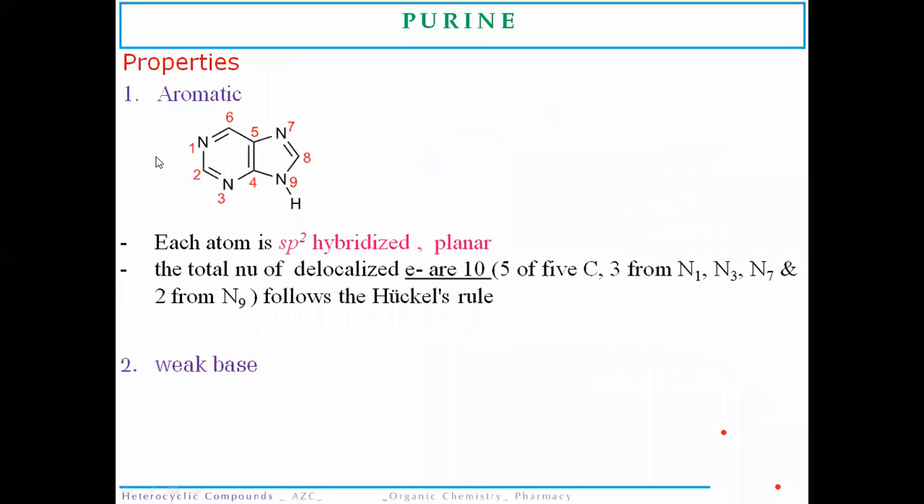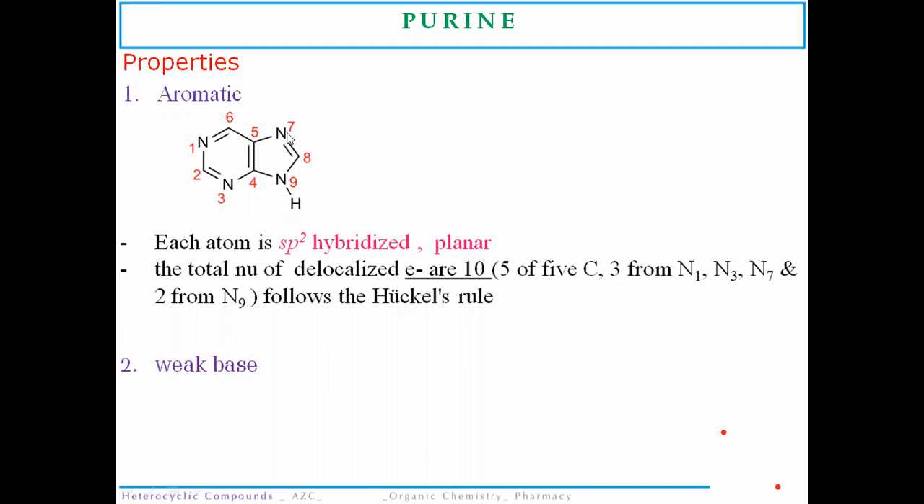Now, the next heterocyclic ring which we are going to study is purine. Purine is a bicyclic compound in which a pyrimidine ring is fused with a pyrazole. When we fuse pyrimidine with a pyrazole, it is known as purine. In the majority of cases it has therapeutic applications in the treatment of various disorders and diseases.